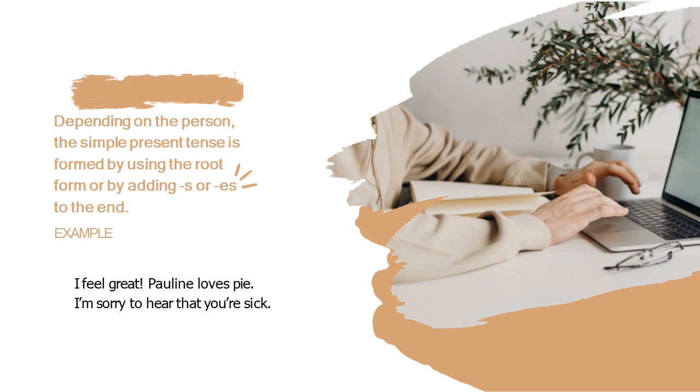Depending on the person, the simple present tense is formed by using the root form, or by adding s or es to the end of the word. Example: I feel great. Pauline loves pie. I'm sorry to hear that you're sick.